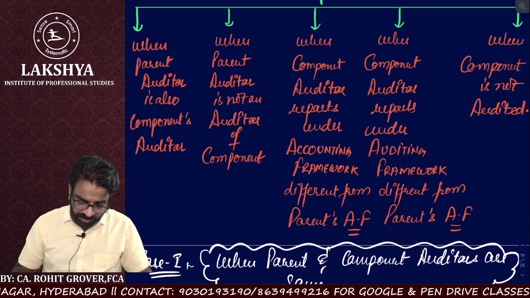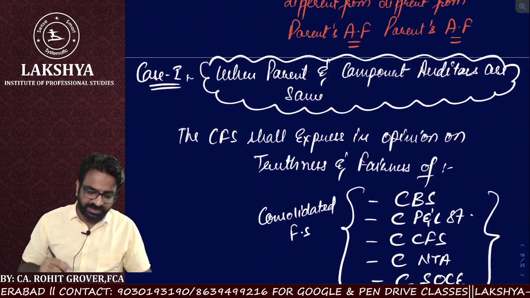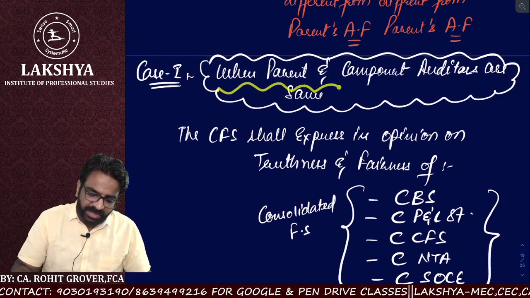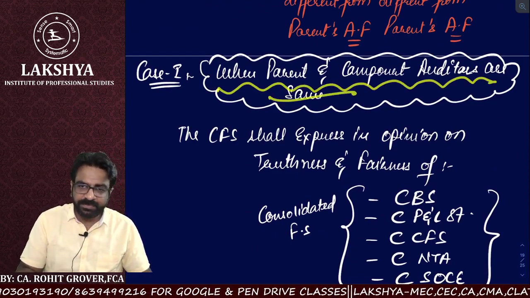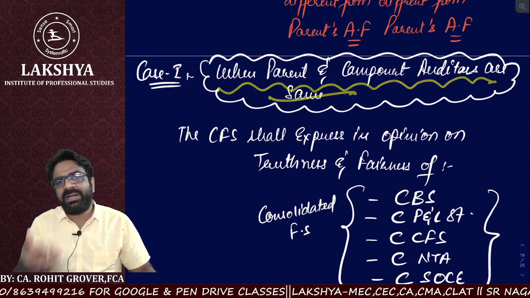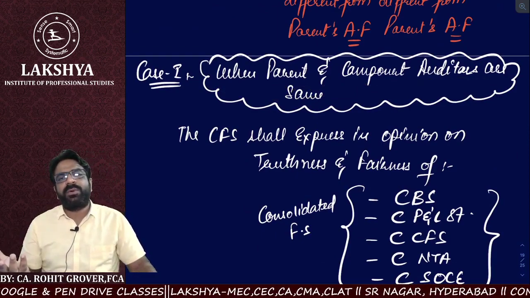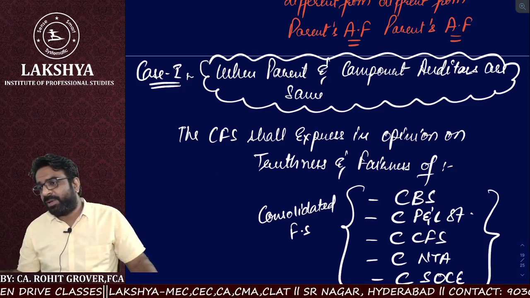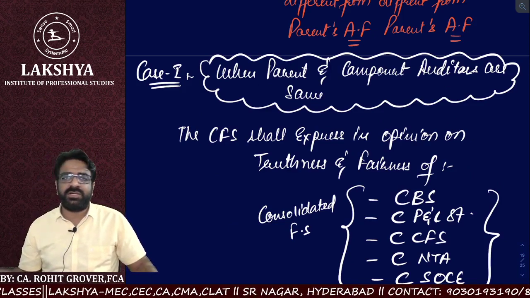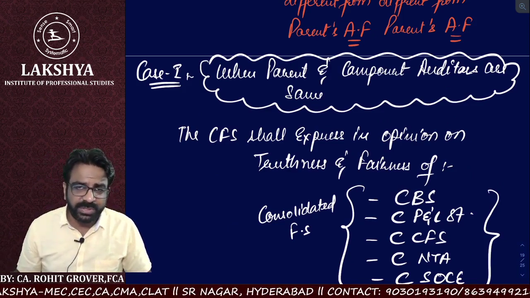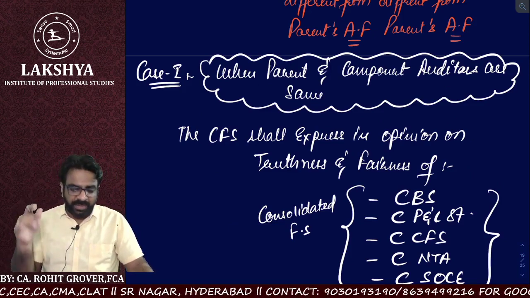Let us understand case number 1. What is case number 1? When the parent and component auditors are the same. What I told you: when the parent and component auditors are the same, there is no chance of 600. But yes, the component auditor knows the parent, and the parent auditor also knows the components. So it's just very simple language we have to use.